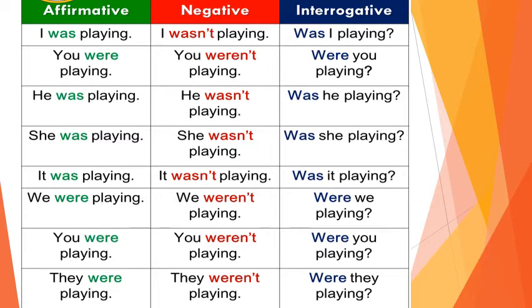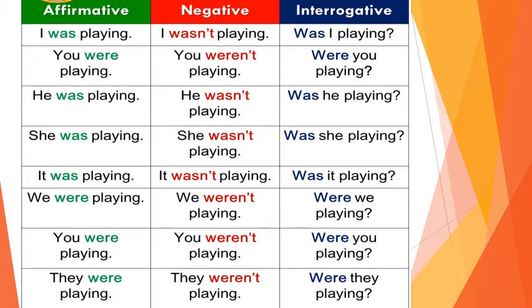Now look at sentence number 5. It was playing. Its negative is it wasn't playing. And its interrogative is was it playing. Next sentence is number 6. We were playing, and in negative form is we weren't playing, and its interrogative is were we playing.